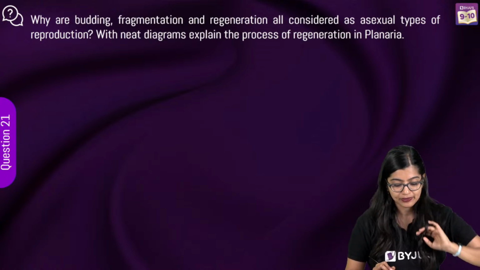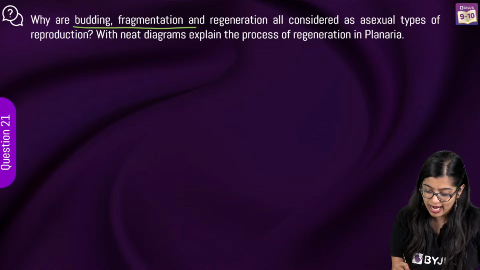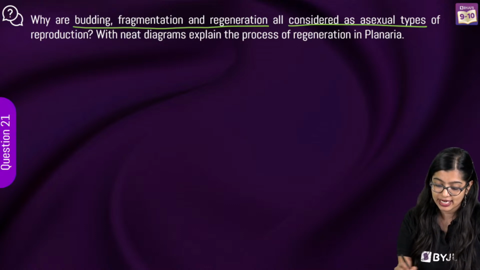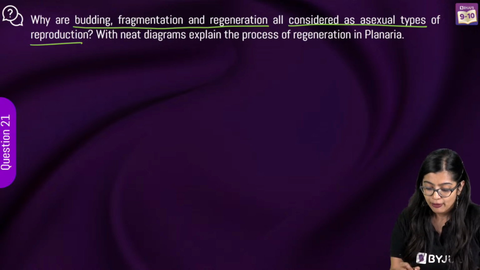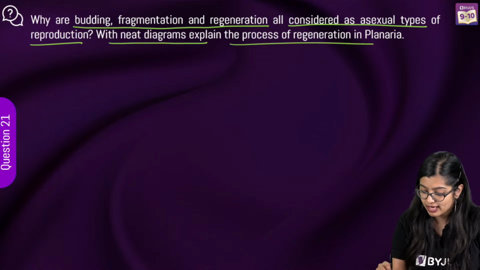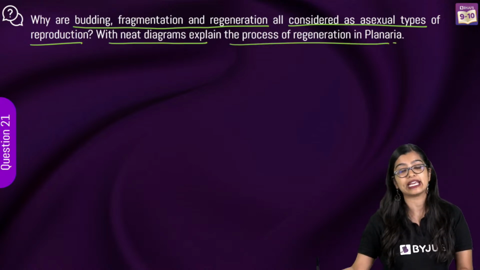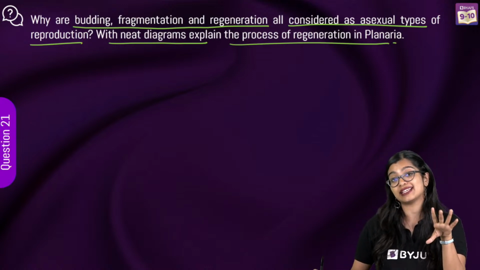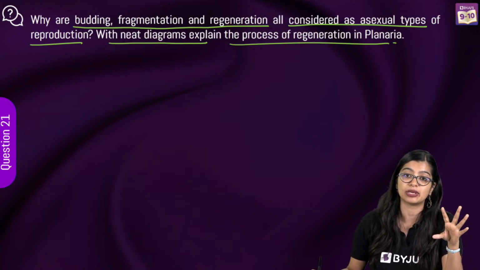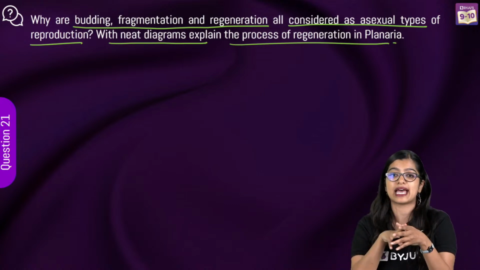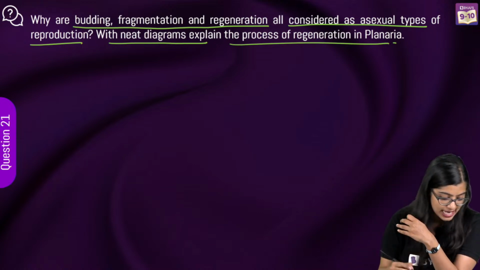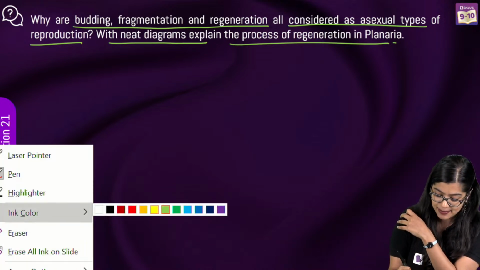Question number 21. Why are budding, fragmentation and regeneration all considered to be asexual types of reproduction? With neat diagrams, explain the process of regeneration in planaria. So you remember when I told you regeneration in planaria, asexual reproduction especially will be there and it will come for you in your exam. So there are chances that this kind of diagram can come. So let's answer this part by part, shall we?